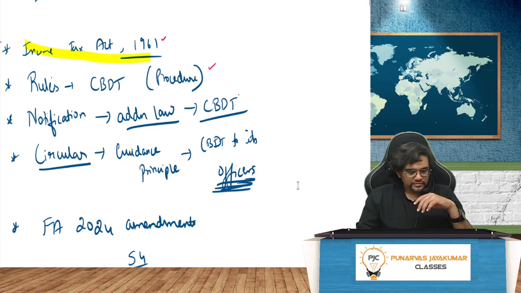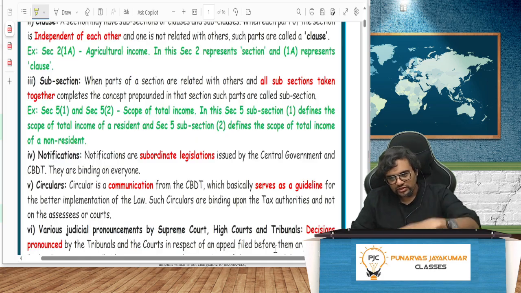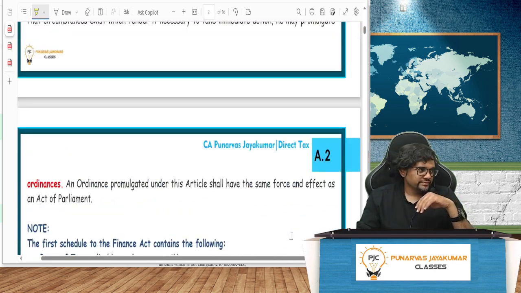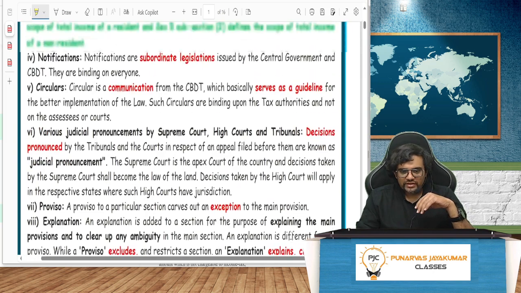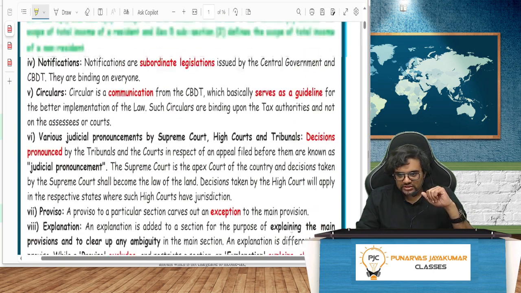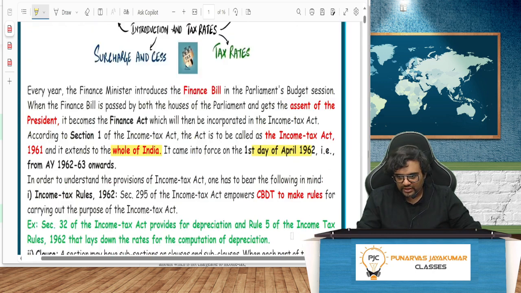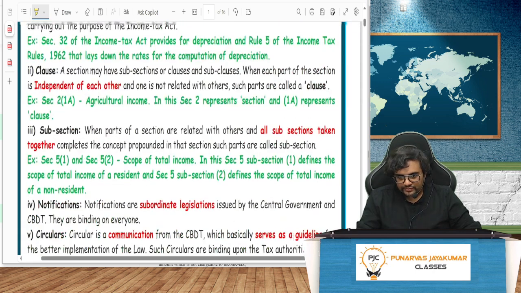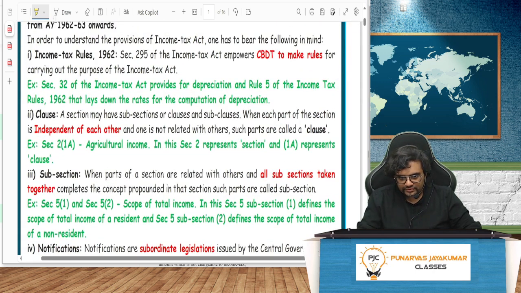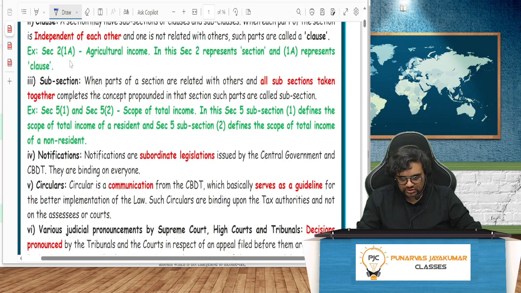Online people, yes or no? Yes. So notification, circular, rules, everything will be part of our exam. And everything is given in the notes. So my notes will have everything together. So these things are all the various basics. You can go through all these things. So if you see notifications, you see our notes, A1, clause we have given, income tax rules.